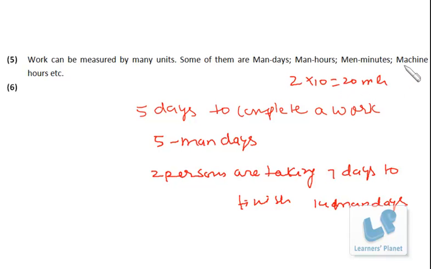Similarly, if a machine is taking 5 hours to produce a particular article, that means the capacity of the machine is 5 machine hours. We'll be applying the concept of man days, man hours, machine hours when we'll be discussing the problems. Okay, friends. Let's see the next point.